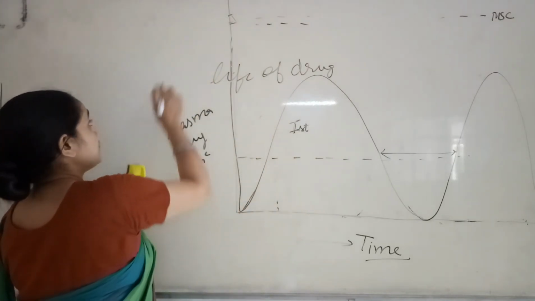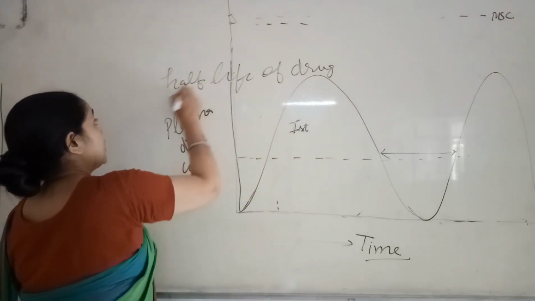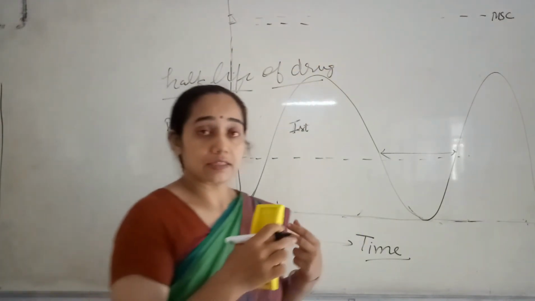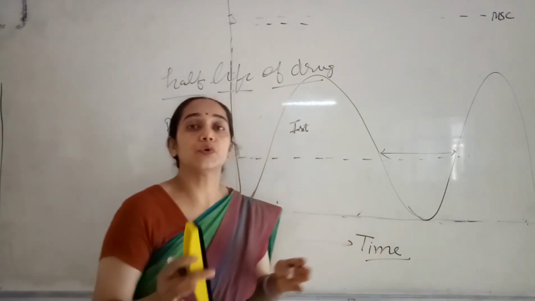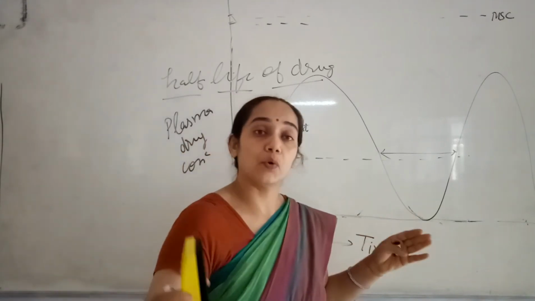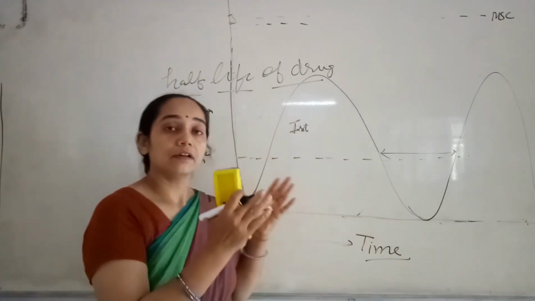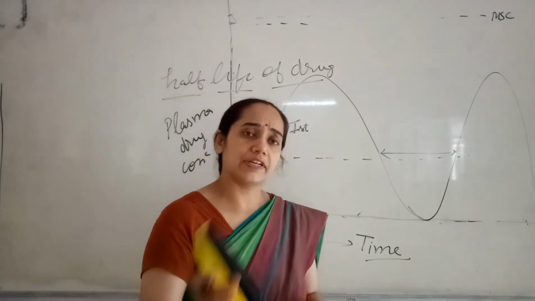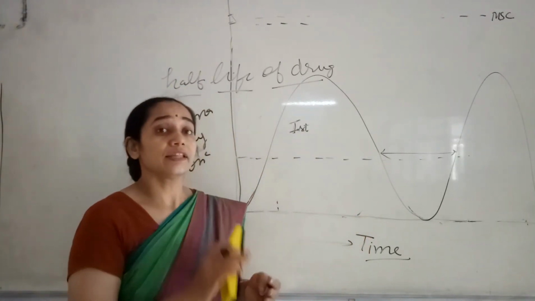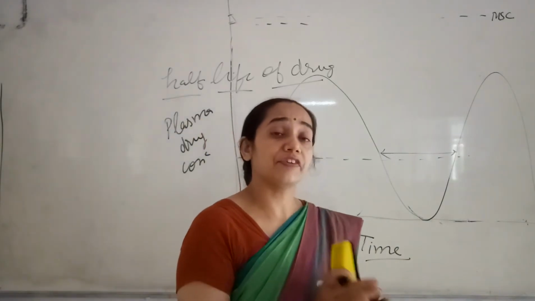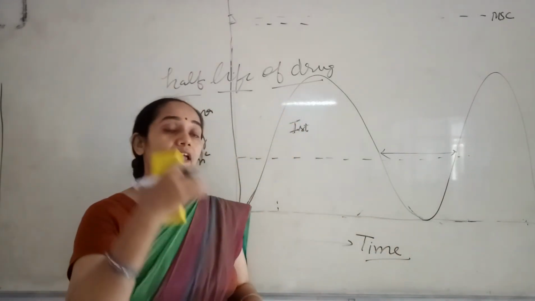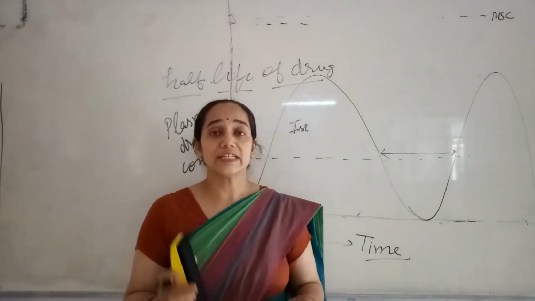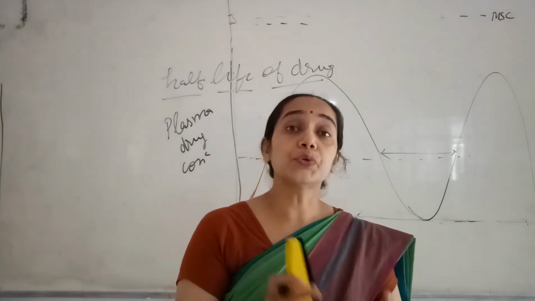Now, this half-life of the drug regulates the dosing frequency. If the half-life of the drug is longer, then the dosing interval will be longer. If it has a half-life of 8 hours, then after 8 hours I will take another dose. If it has a half-life of 12 hours, then I will take another dose at 12 hours. If it has a half-life of 24 hours, then I will take it at 24 hours. But most drugs fall in the half-life range of 2 to 8 hours.